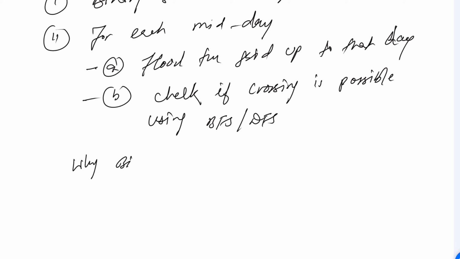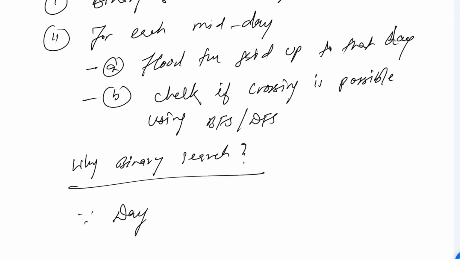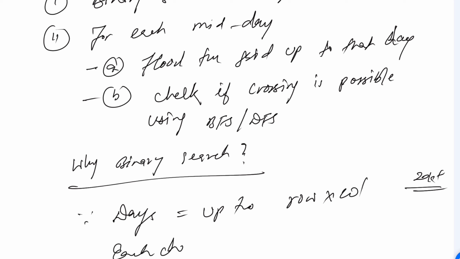Now you can ask me, why binary search? See, since we have days, days are up to row into cols, right? And it can go to 20k plus as the constraint we have been given. Then each check is expensive, correct?